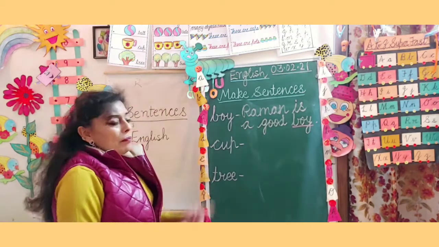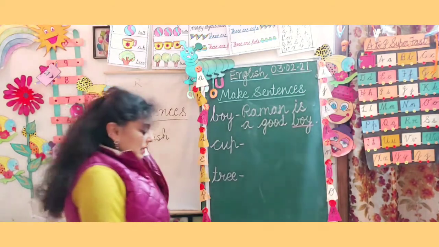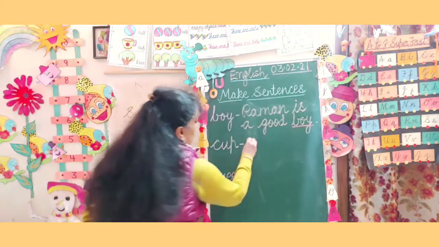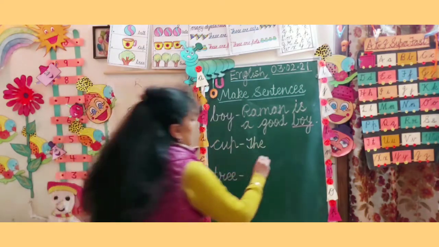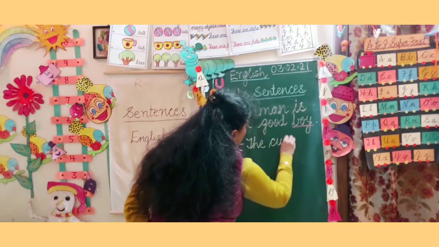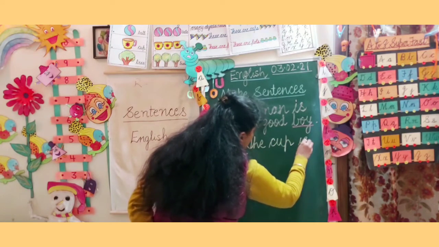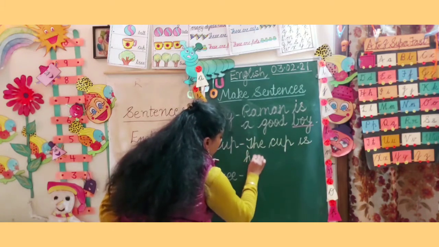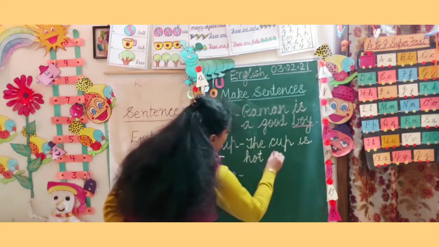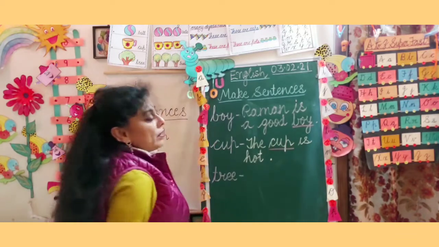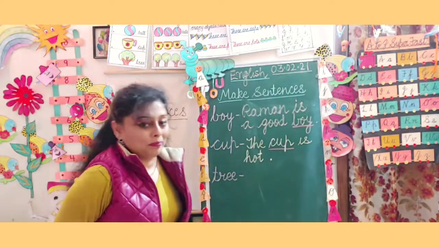Clear? Now cup, the simplest sentence. Cup का तो सबसे simple है. The, T-H-E, the, C-U-P, cup, I-S is, H-O-T, hot, and full stop. And we are going to underline cup because we are making the sentence of cup.